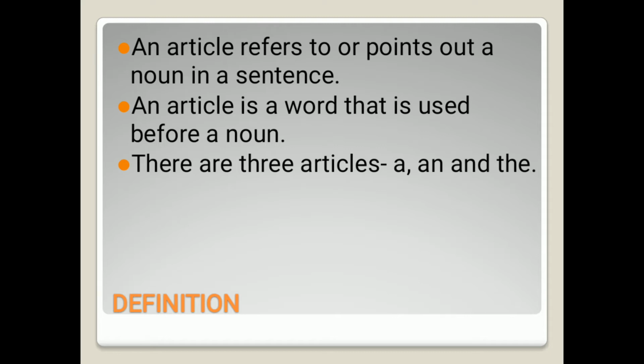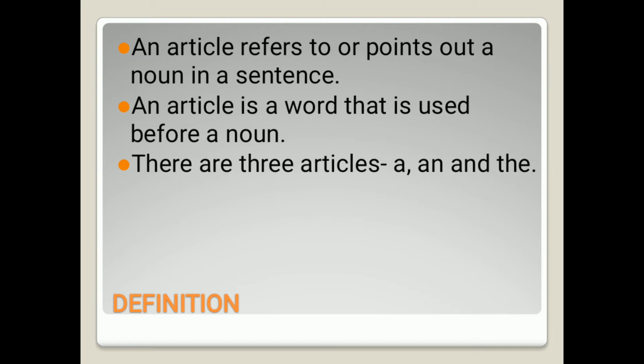An article refers to or points out a noun in a sentence. What is the job of an article, or what does the article do? An article basically refers to a noun. An article basically points out some noun. As we have already learned, nouns are the naming words that refer to the name of any person, place, animal or thing. So whenever we talk about the name of any person, animal, place or anything, there is always an article that refers to that noun.